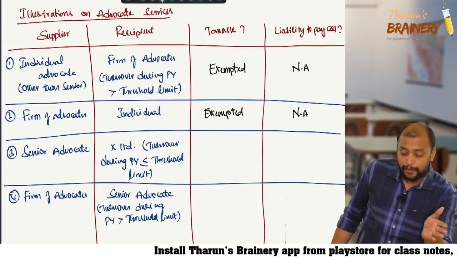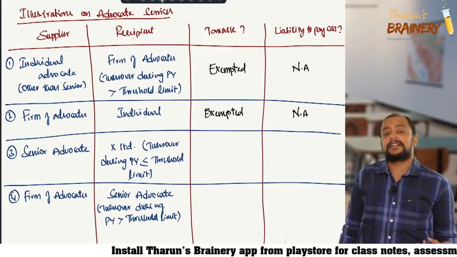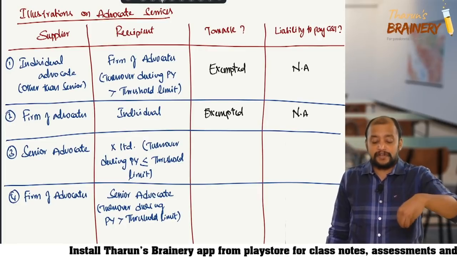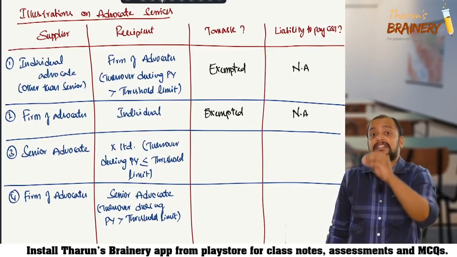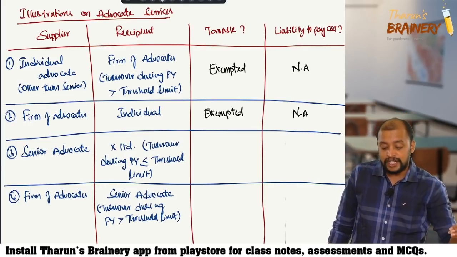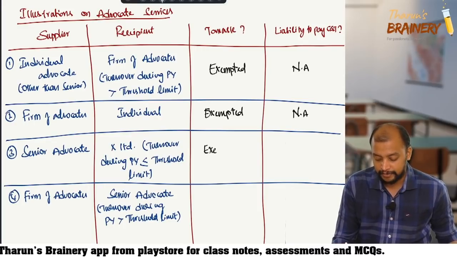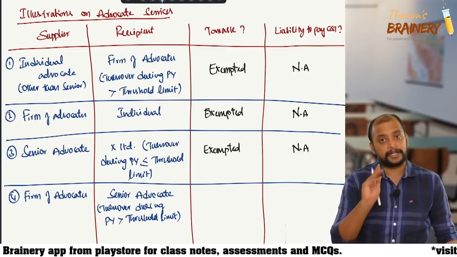Senior advocate providing services to X Limited, turnover during the previous year does not exceed the threshold limit. When a senior advocate is providing service to a business entity whose turnover during the previous year does not exceed the threshold limit, it is exempted. And liability to pay GST not applicable.